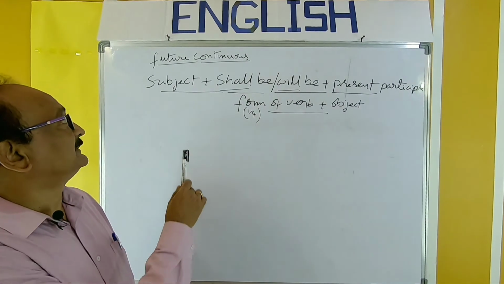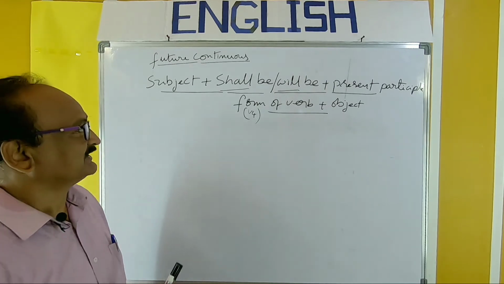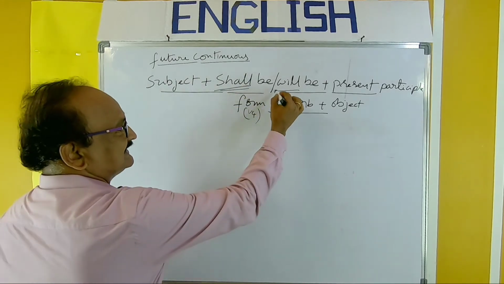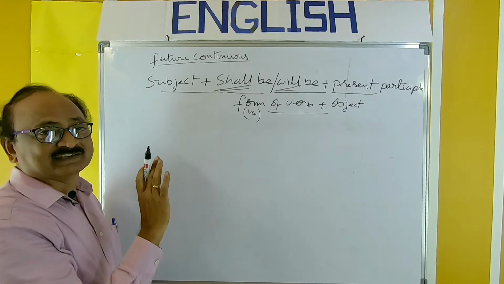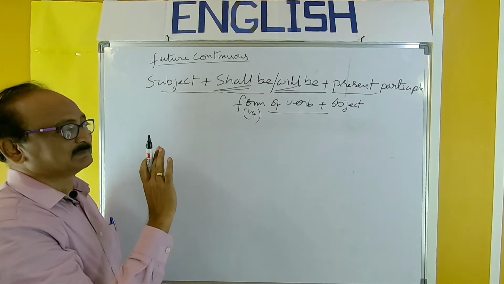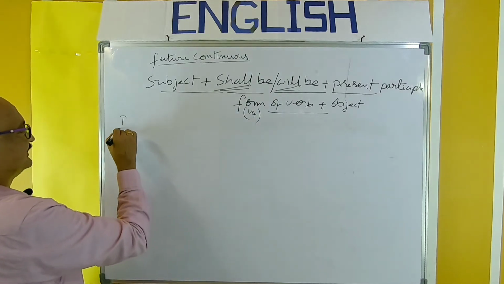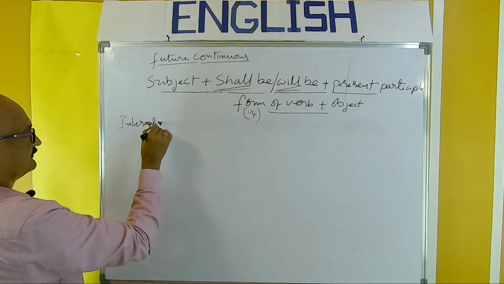Next, interrogative form of future continuous. So it's also easy. Simply, you should change the place of shall or will only. Be must be there, but be cannot be shifted. So, interrogative form.